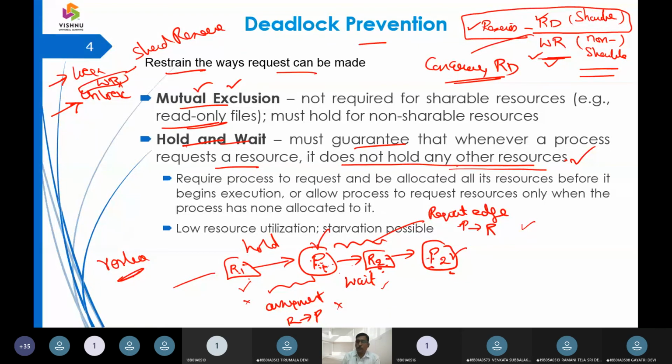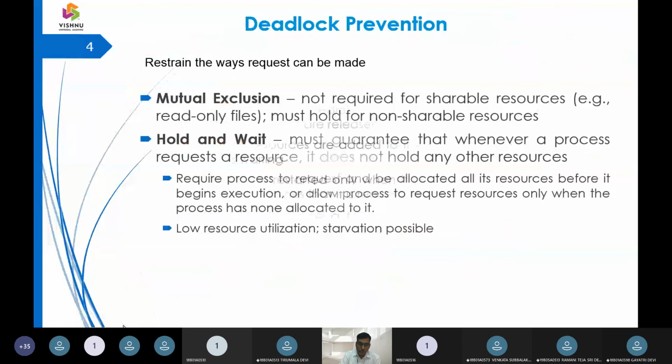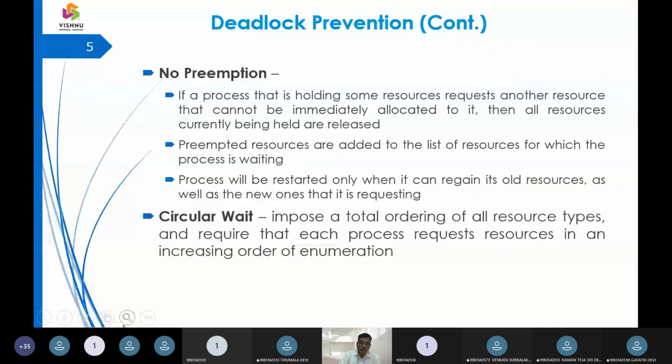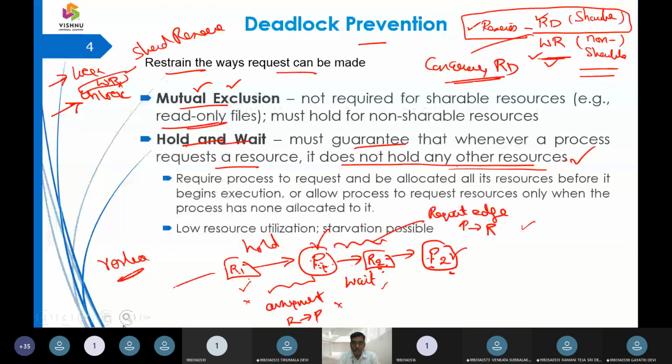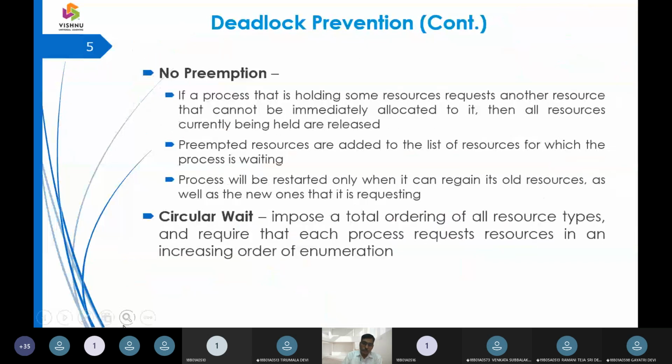In today's class, we have taken up the 4 characteristics: mutual exclusion, hold and wait, no preemption and circular wait. Then we talked about the data structure for how a deadlock is represented: graphs, which contain a set of vertices and edges. Then we discussed a topic called prevention. In that we took up the first 2 attributes: how to restrain mutual exclusion and how to restrain hold and wait. In the next class, we'll be talking about how to restrain no preemption and circular wait.